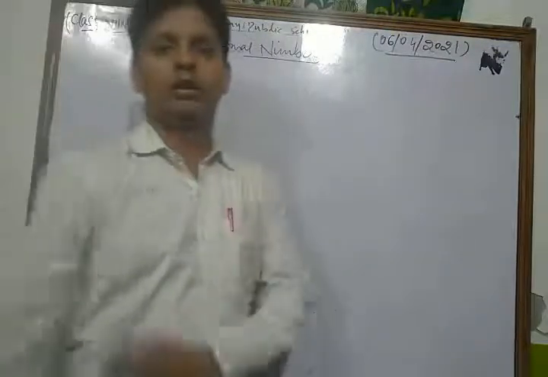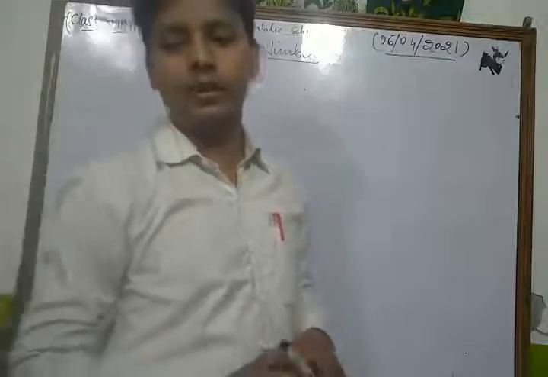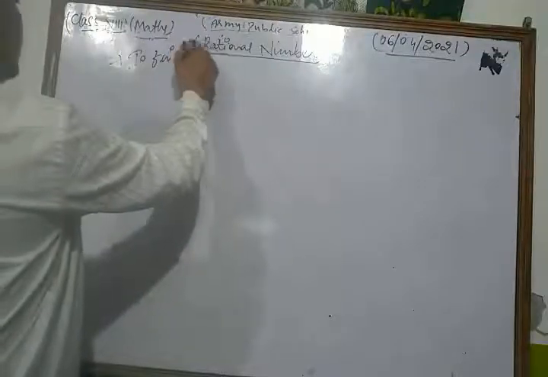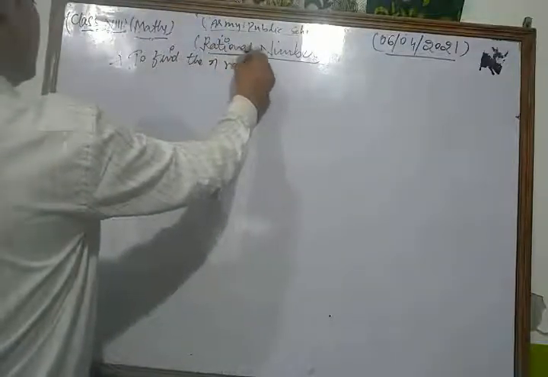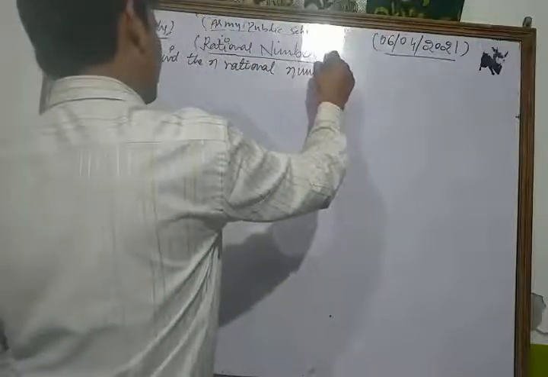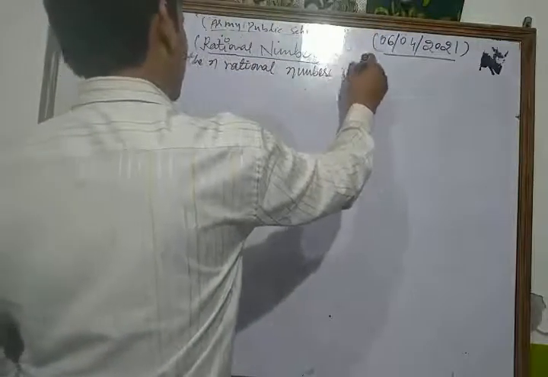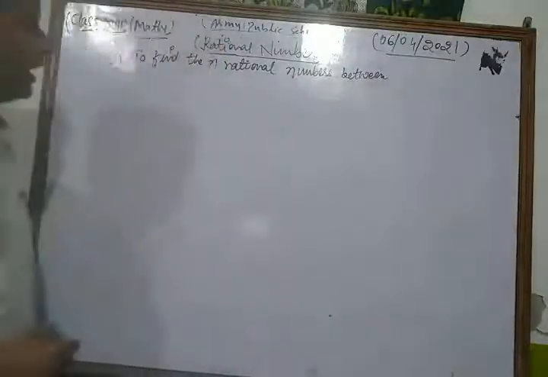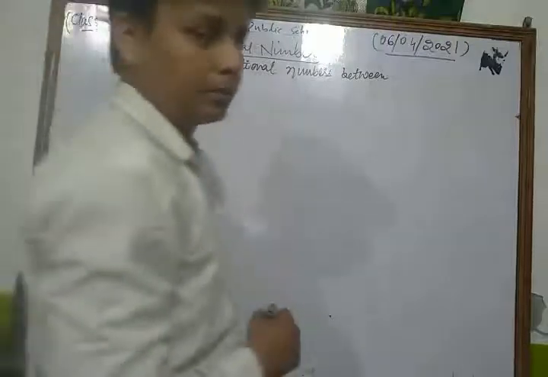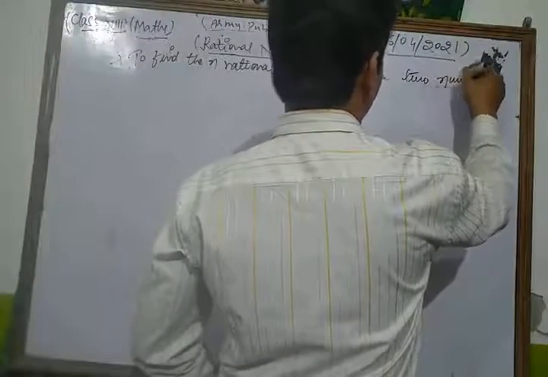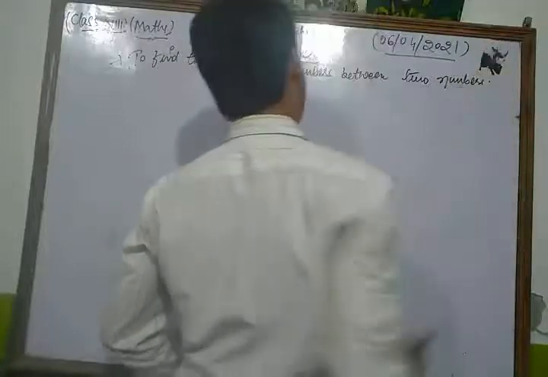Let's see. Now we take 9. We discuss the topic of finding n rational numbers between two numbers.